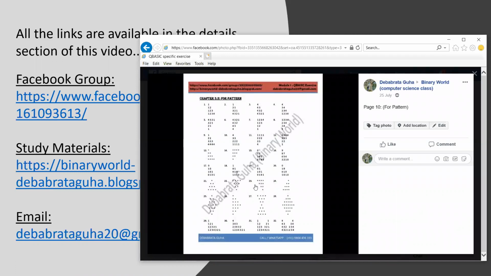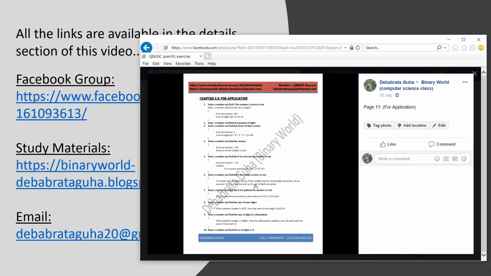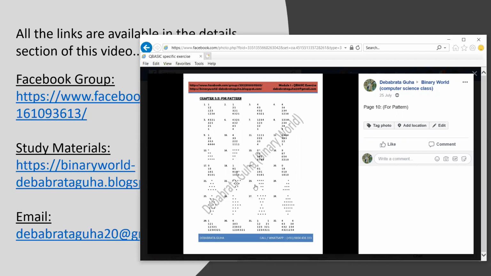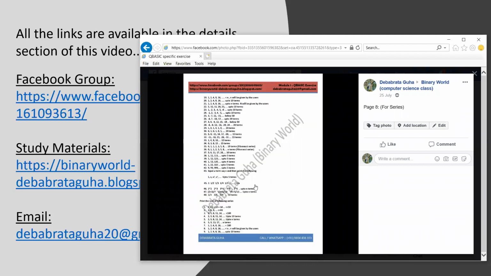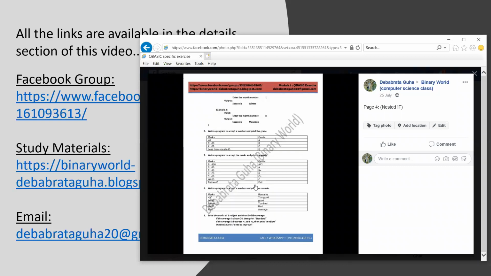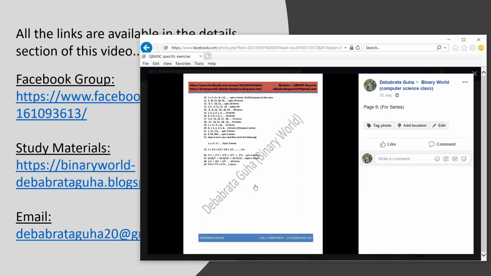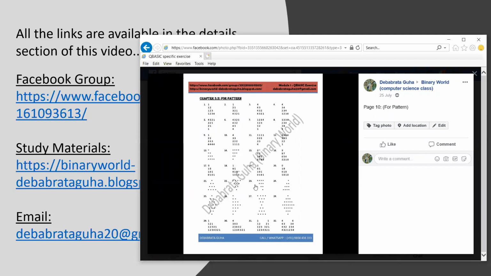This is chapter 3.2, for loop patterns. So you can solve all of them. You do not need to go to the next chapter, for application. In the next class, we will cover the for application. And to go through this chapter 3.2, you can visit all the other chapters we have already covered earlier: 3.1, chapter 2 and chapter 1. And if you have a shortage of time, you can even start from these for loop patterns itself.